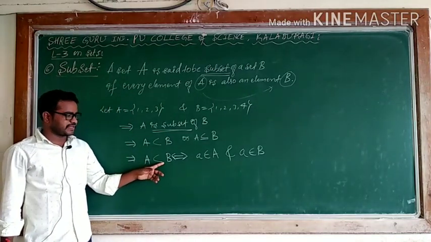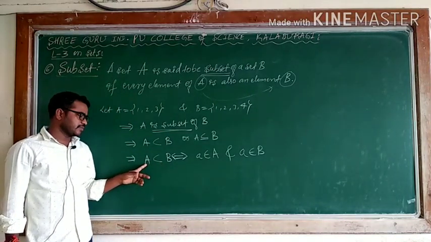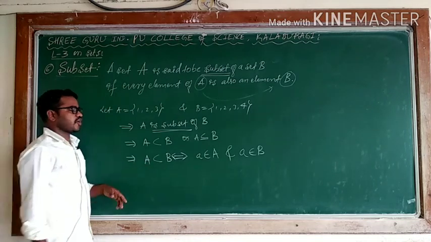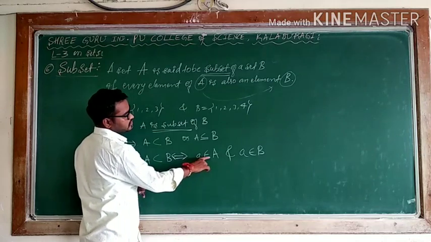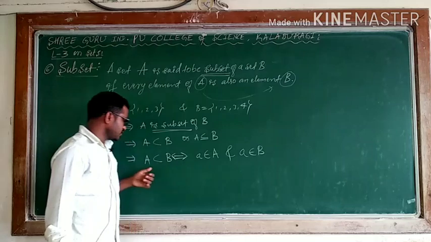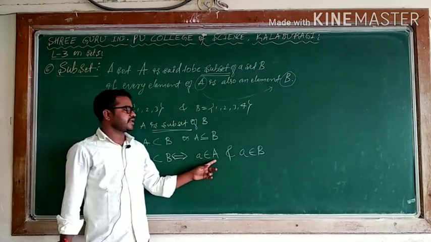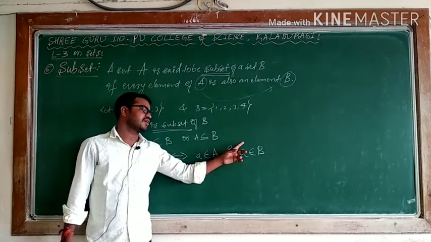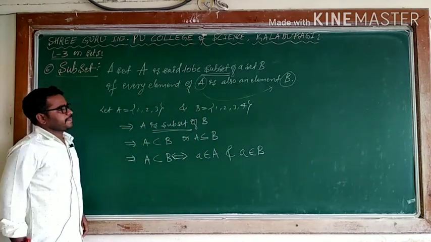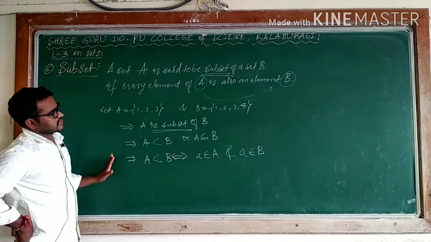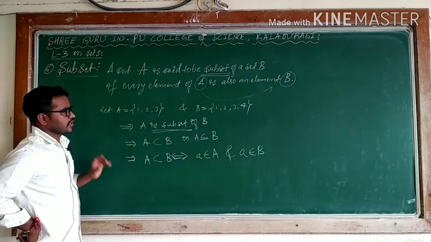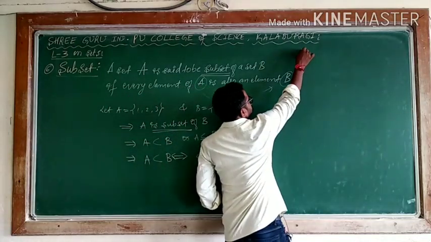When A is a subset of B, whatever elements belong to the set A, that should belong to B. So here I can say that A is a subset of B. This is one example. Using this example, you can say which one is a subset. Okay.